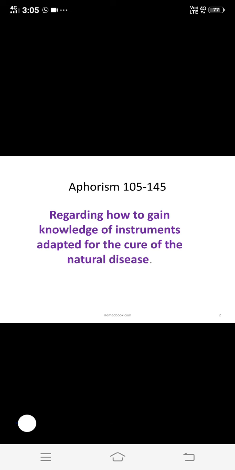When we prove the medicines on healthy human beings, what should be the doses of those medicines, that is explained in 121 and 122. Then 123, this is also a most important aphorism, regarding the methods of preparation of drugs for proving experiments.